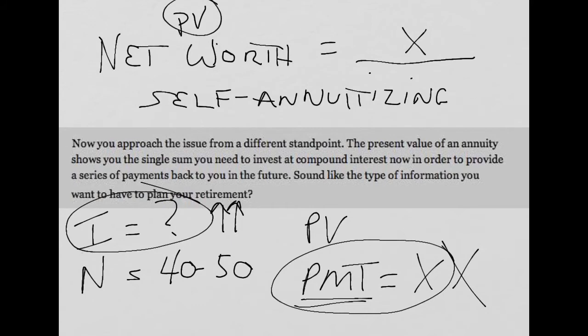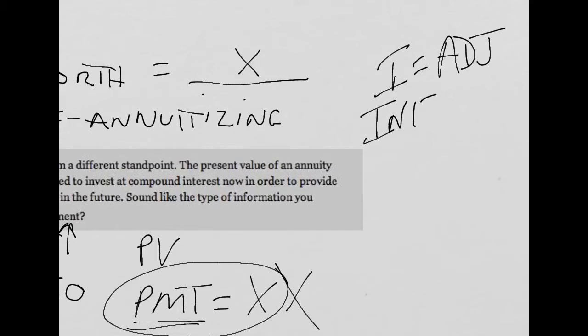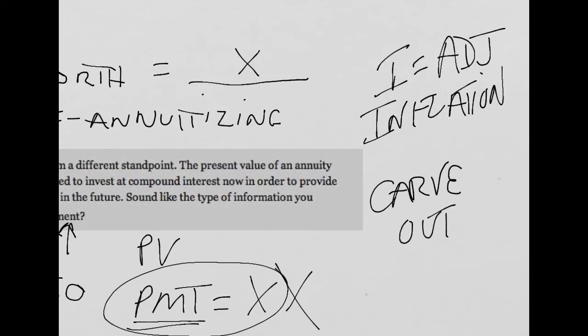One is, on the interest rate calculation, I adjust for inflation, so we can talk in terms of today's dollar's buying power. And then I also do a carve out, that's what I call it, for the kids.